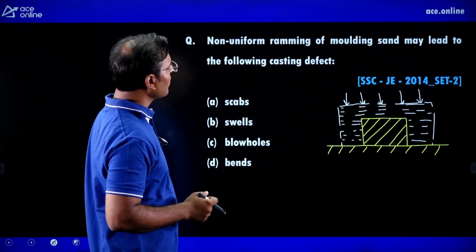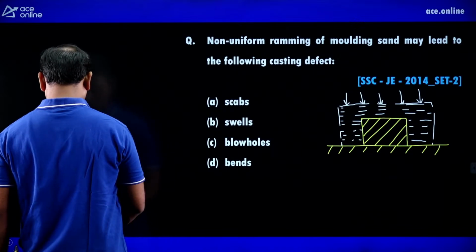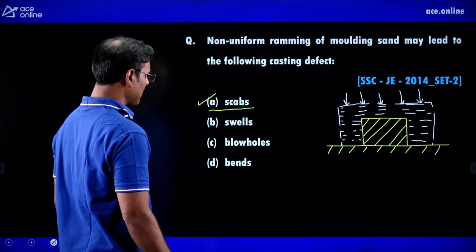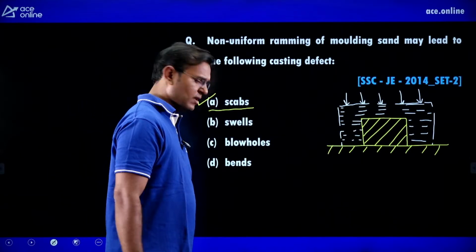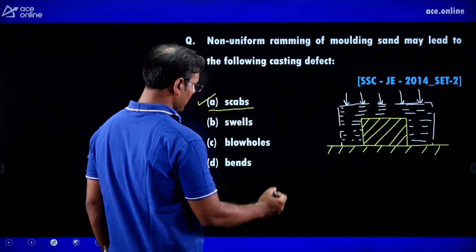Then non-uniform ramming of molding sand may lead to the following casting defect. If it is non-uniform ramming, then we can get scab as the casting defect. Now, what is the scab? I think you know what a scab is as a casting defect, but I will show you here.